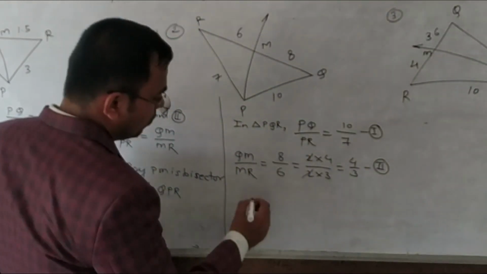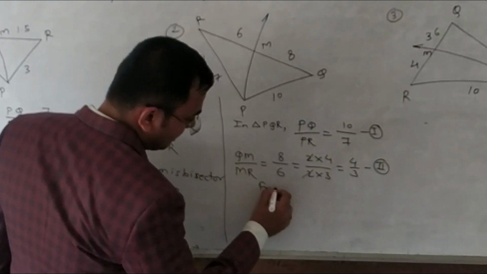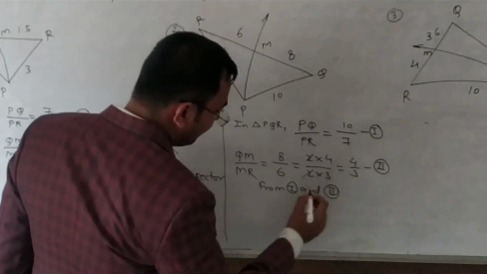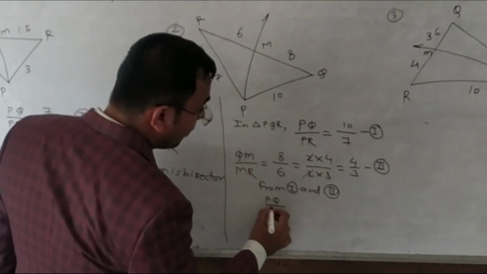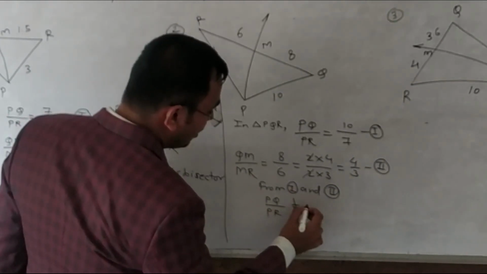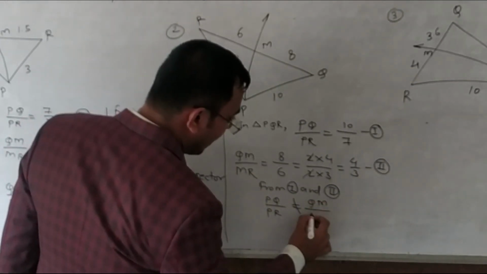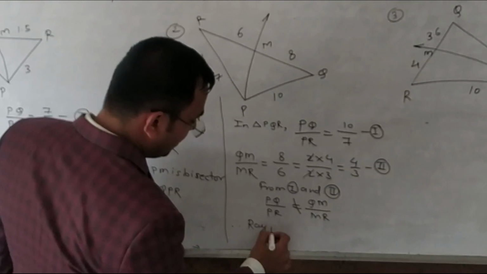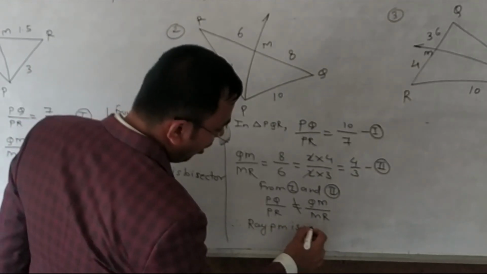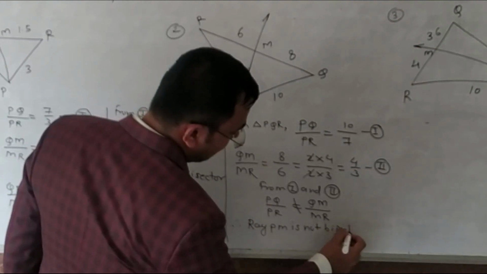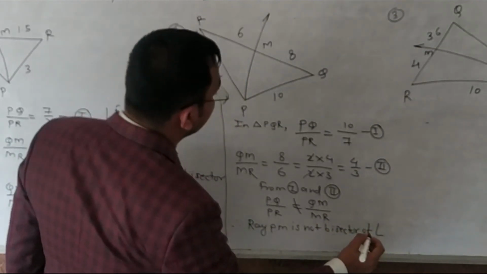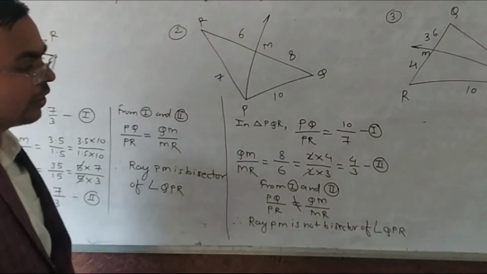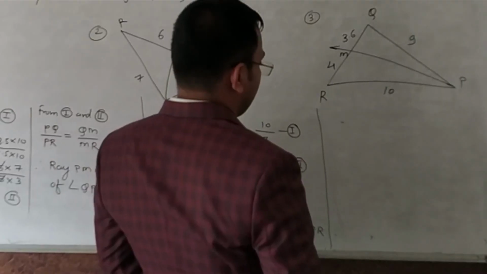So from 1 and 2, PQ upon PR is not equal to QM upon MR. Therefore, ray PM is not the bisector of angle QPR in this sub question. Okay, got it? Now move on.